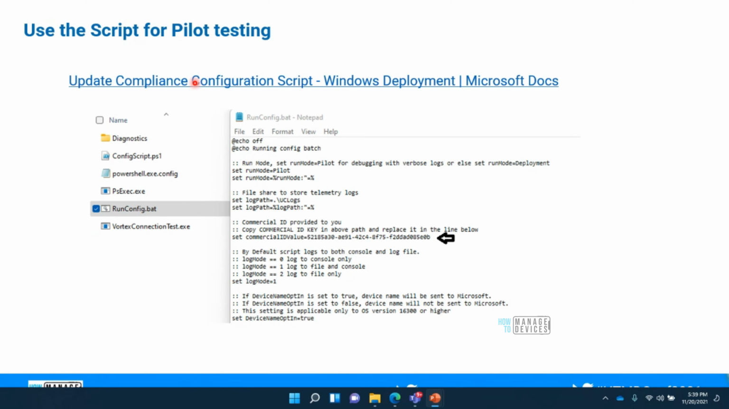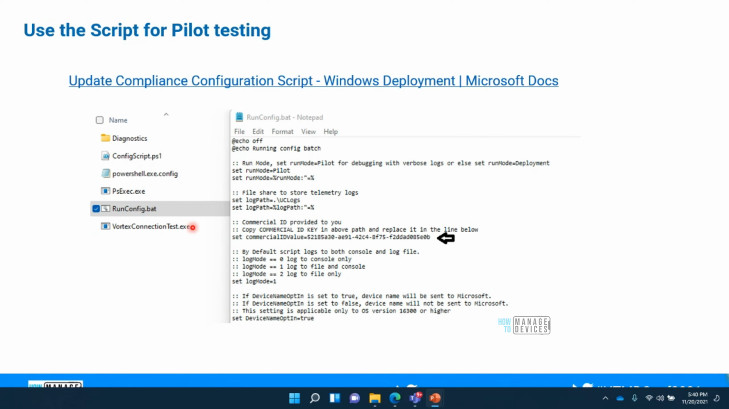You can download this from the Microsoft site, and when you edit this batch file, you can replace your commercial ID and whatever settings. It's like switches, you can modify it. Pretty easy if you ask me. And I've seen many customers either deploy this script from Intune, converting it to Intune Win32 format, or if it is SCCM, they deploy it as a package to the device.